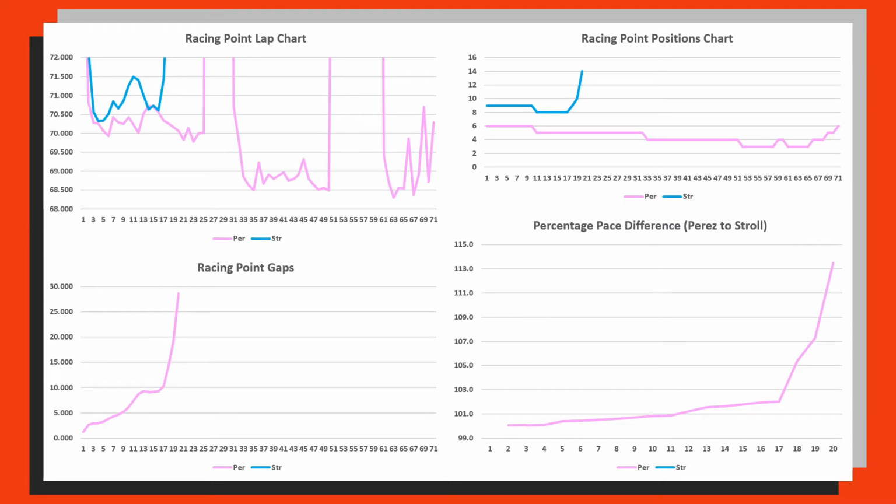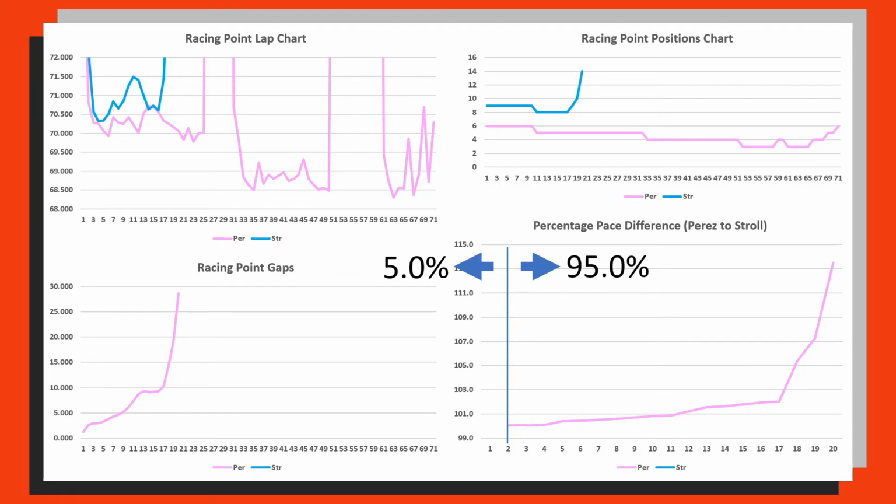And then we move on into Racing Point, and again this is very similar to Red Bull. Unfortunately there's not a great deal that I can actually pull from this. So if we just move to the percentage pace difference graph, we can see that again there is just 5% of the laps where they were both on track together that were in favour of Lance Stroll, and 95% of the laps were in favour of Sergio Perez.